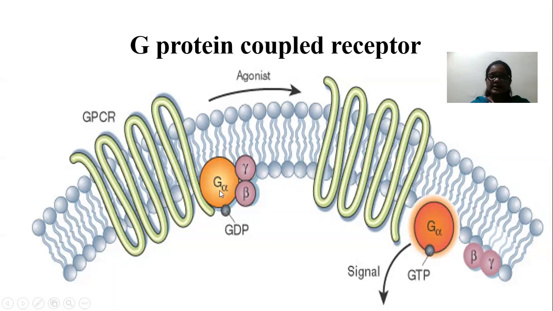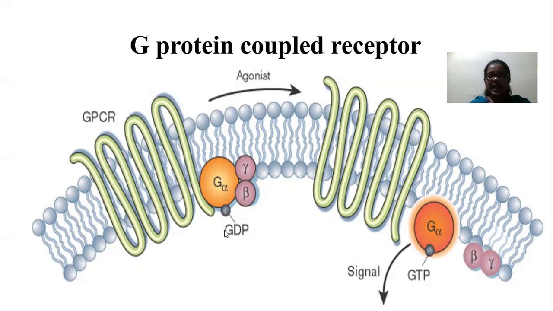These G proteins are of two types: monomeric G proteins and trimeric G proteins. Here I am discussing trimeric G proteins. Why are they called trimeric? Because they consist of three subunits: alpha, beta and gamma. So in the resting condition, the alpha subunit binds with what?